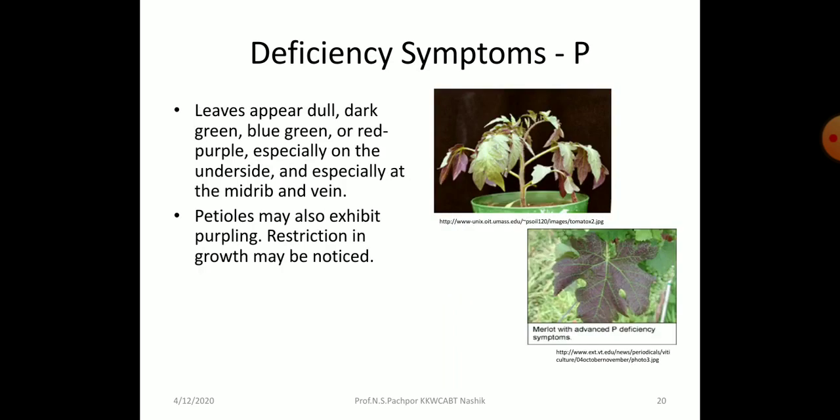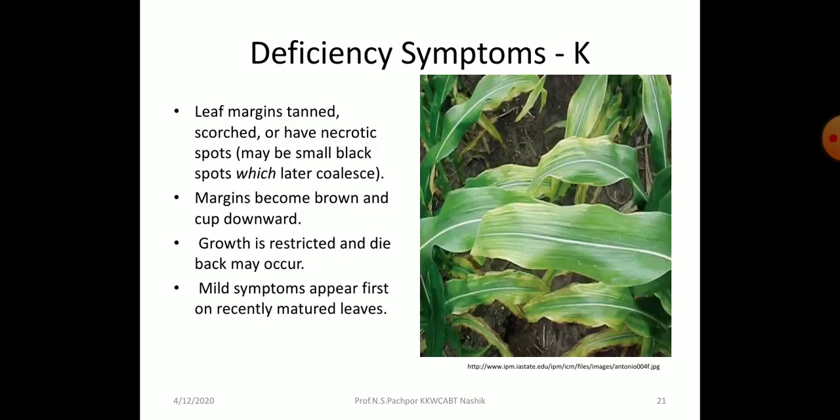Then deficiency of phosphorus. Leaves appear dull, dark green, blue green or red purple, especially on the underside of the plant and especially at the midrib and vein region. Petioles may also exhibit purpling. Restriction in growth may be noticed. So purple spots appear on the leaf petioles and the leaf surface because of deficiency of phosphorus.